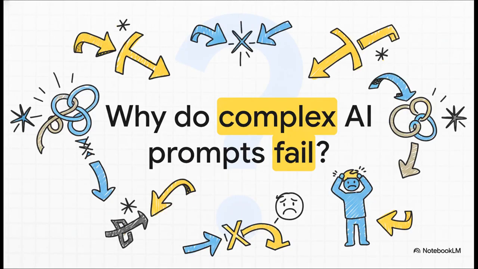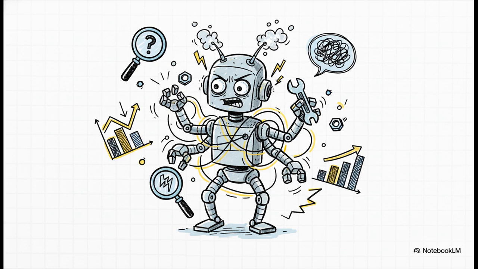Okay, so let's jump right in with a problem that I'm pretty sure we've all run into. You give a large language model this big, complicated, multi-step task. You ask it to do like 6 or 7 things in one go, and what you get back is, well, it's a total mess, right? The thing is, we're dealing with what you could call the one-man army problem. When we ask a single AI model to juggle too many things at once, it just gets overwhelmed. It kind of loses the plot, the output gets all fuzzy, and the results, they're usually pretty useless.